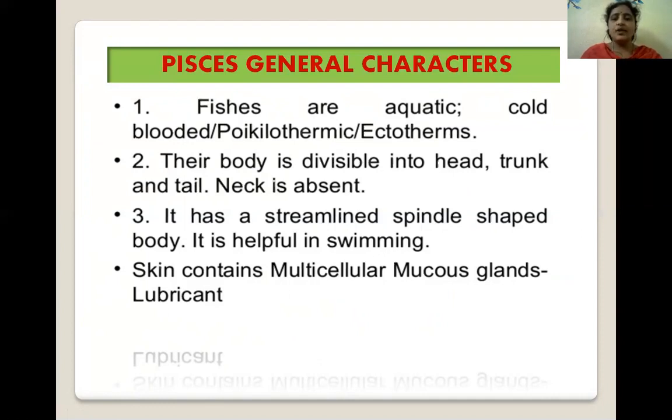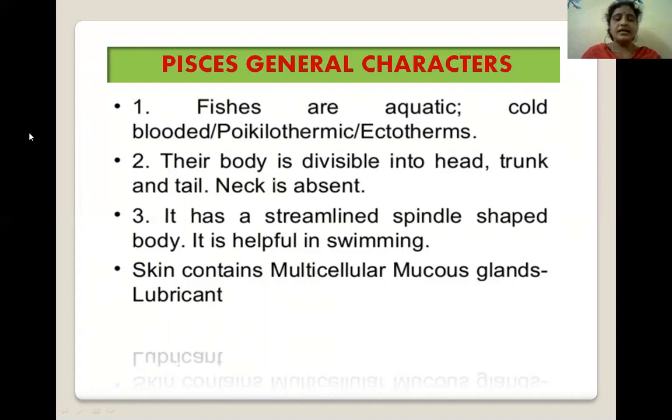All fishes are aquatic and cold-blooded animals, or poikilothermic animals, which are also known as ectotherms. The body is divisible into head, trunk, and tail. The neck is absent in fish. It has a streamlined, spindle-shaped body, which is helpful in swimming.